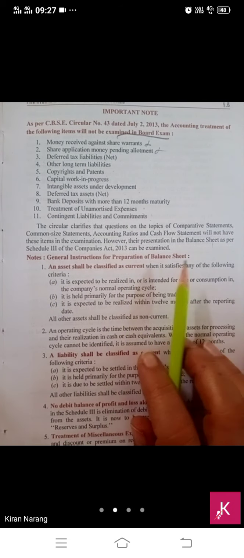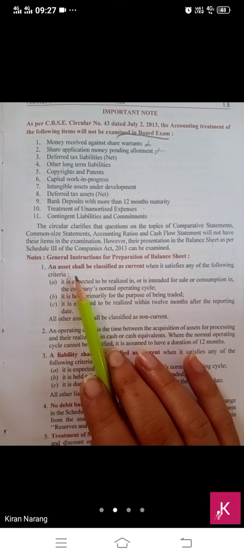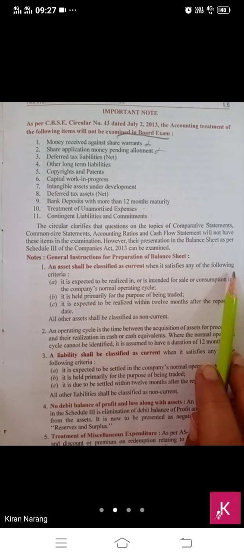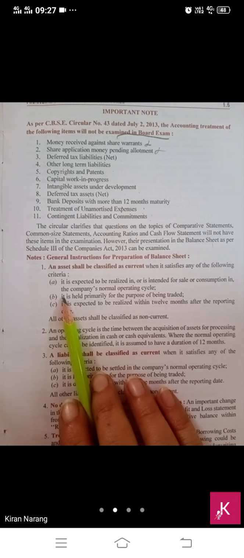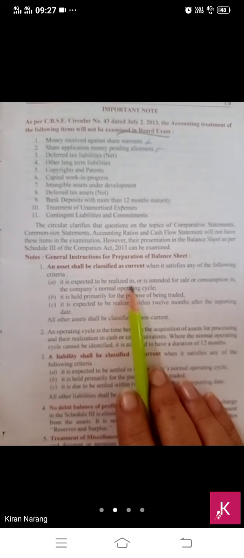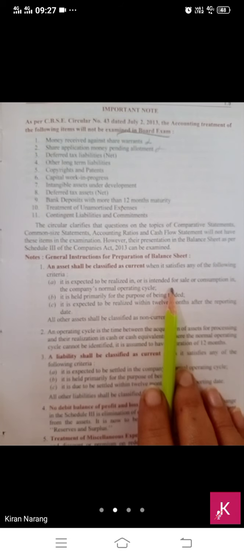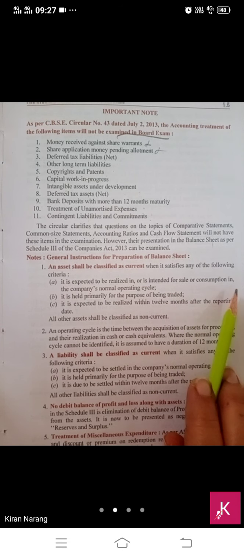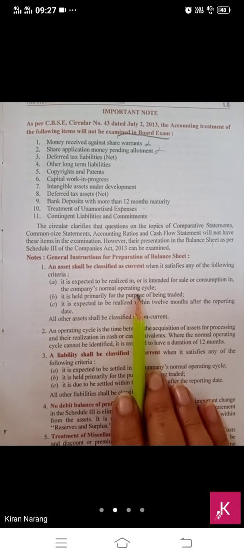General instructions for preparing the balance sheet. An asset shall be classified as current when it satisfies any of the following criteria. It is expected to be realized in, or intended for sale or consumption in, the company's normal operating cycle.